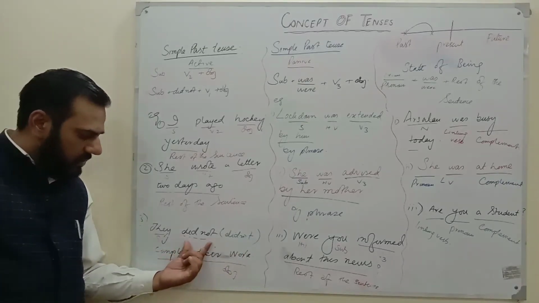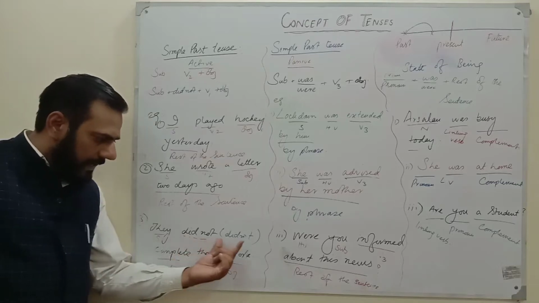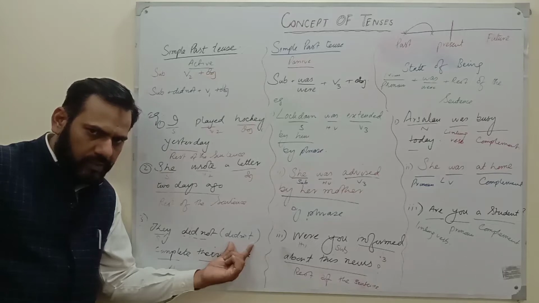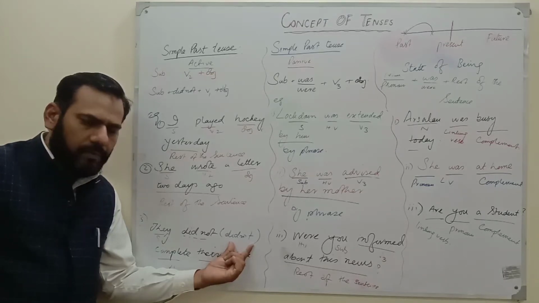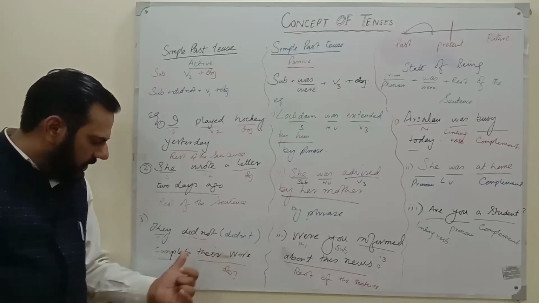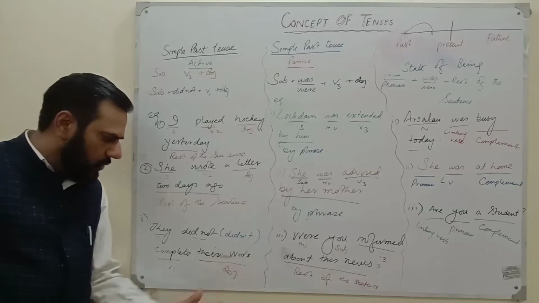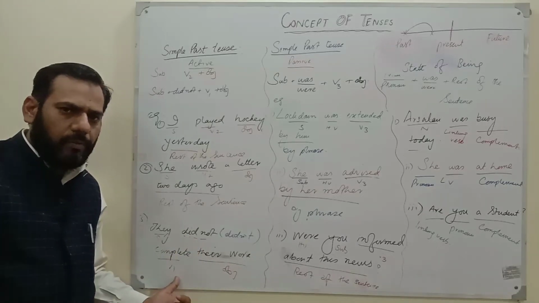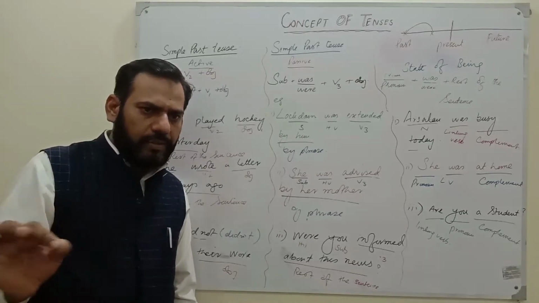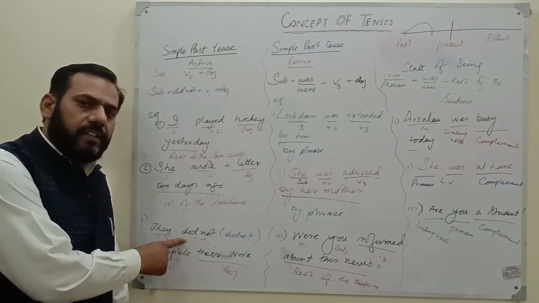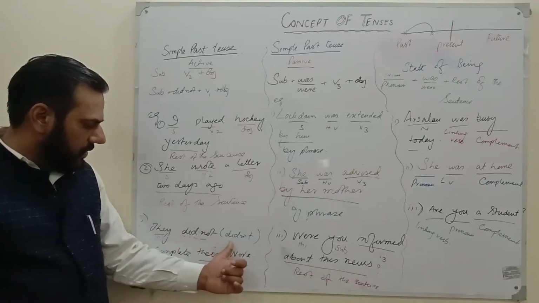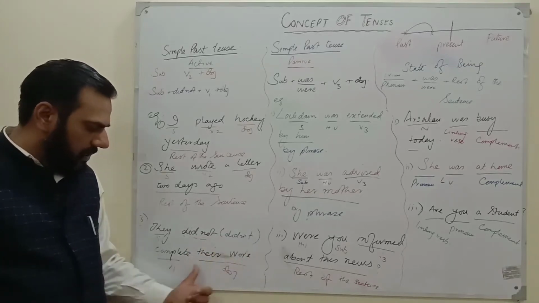So students, did not is the formation for negative, and didn't is a concise contraction. It is used for the sake of conversation gambits. When we want to make our conversation fluent, we can use didn't. So they did not complete their work. After did not, we always use the first form of the verb. Why? Because did itself is the second form of do. Do, did, done, and doing. So when we use did, it means that we are already using the second form of the verb. So they did not or didn't complete their work.